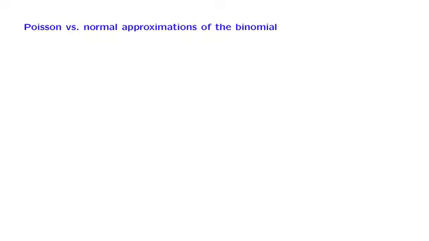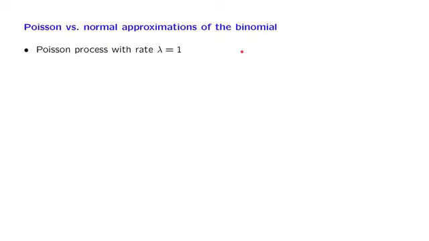We have seen that under some conditions the binomial PMF is well approximated by a Poisson PMF. But we have also seen the central limit theorem that tells us that the binomial PMF can be approximated using a normal random variable. Can we reconcile these two facts? Let us look into the situation in some more detail.